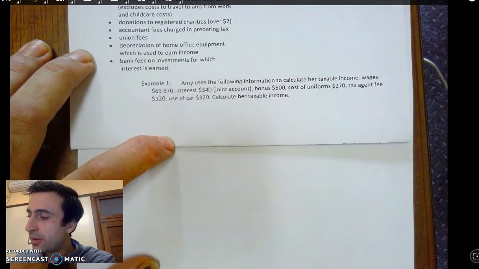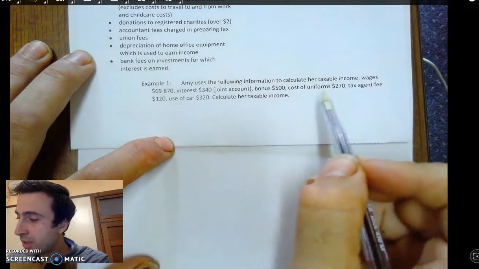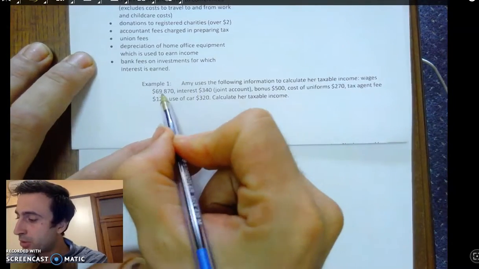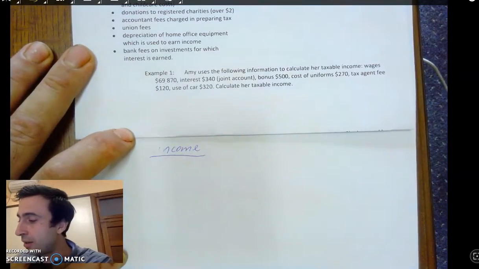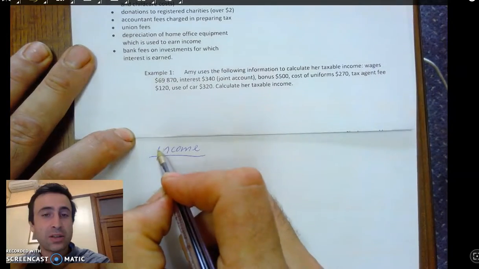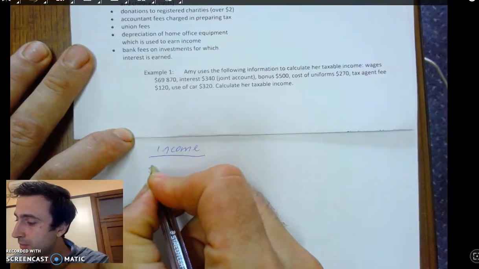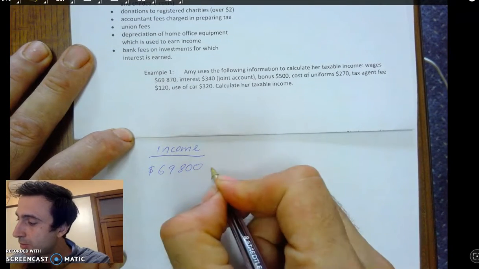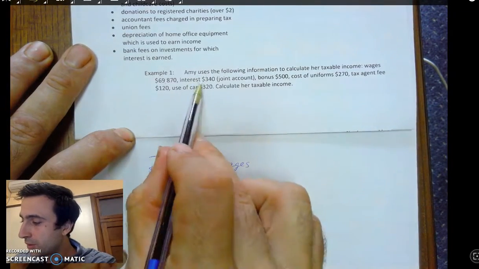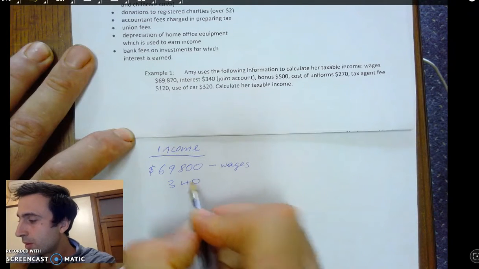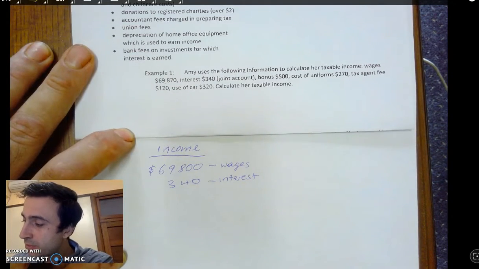And so what we need to then say is, what is her income and what are deductions? So in this case, let's just make a bit of a column up. Let's say income column. This is money that she's getting in. She's getting in $69,800 from her work in wages. She's also getting in interest of $340. This is given to her by the bank. And then she also gets a bonus of $500.